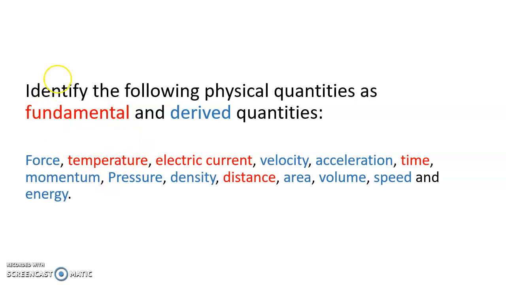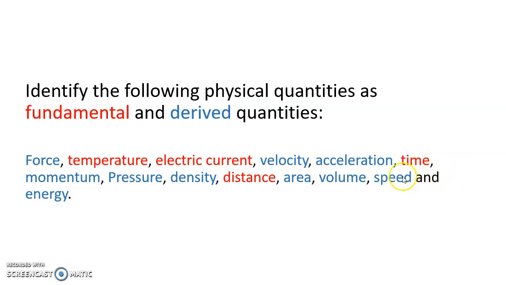The formula for pressure is force upon area. So pressure is a derived quantity. The formula for density is mass upon volume. Hence, it is also a derived quantity. Distance is a fundamental quantity. Area is equal to length into breadth. So we have derived area from length and breadth. So it is a derived quantity. Volume is also a derived quantity.